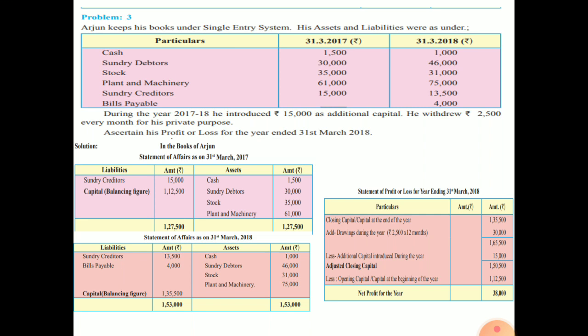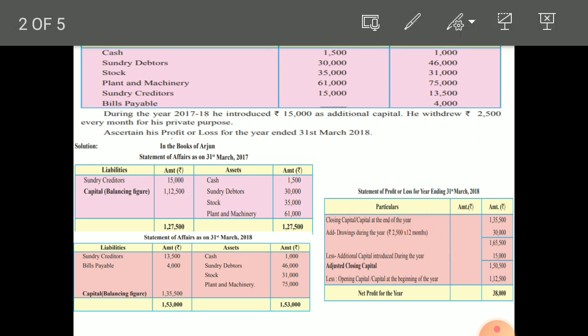Now the next step is to prepare the statement of profit or loss for the year ending 31st March 2018. For that the format is particulars, amount rupees, amount rupees. Starting with closing capital, or capital at the end of the year, because first we take the closing capital, and after the adjustment of closing capital is done, then we deduct the opening capital.